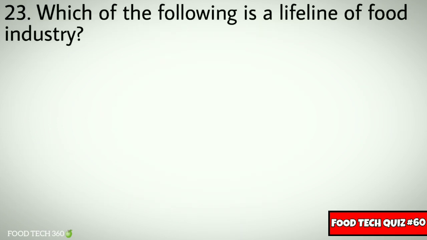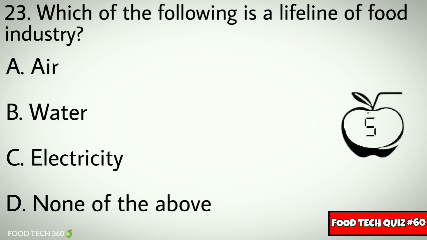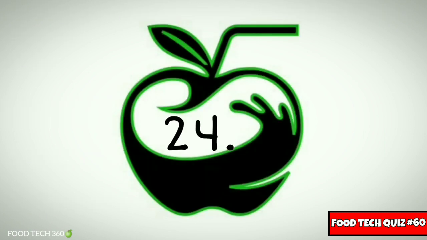Question number 23. Which of the following is a lifeline of the food industry? Options: A. Air, B. Water, C. Electricity, D. None of the above. Correct answer: B. Water.